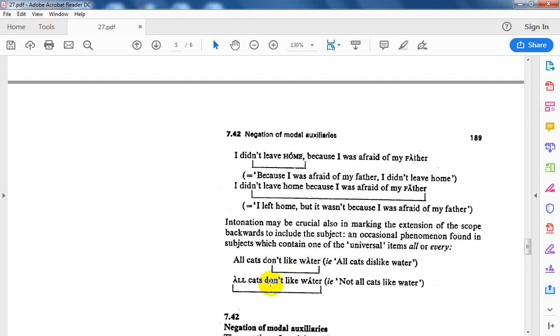This is something different. When the focus is on all, with the fall tone, the focus starts on water. That's why I dislike water. But here the focus of negation is on the universal item all. That's why it means not all cats like water.